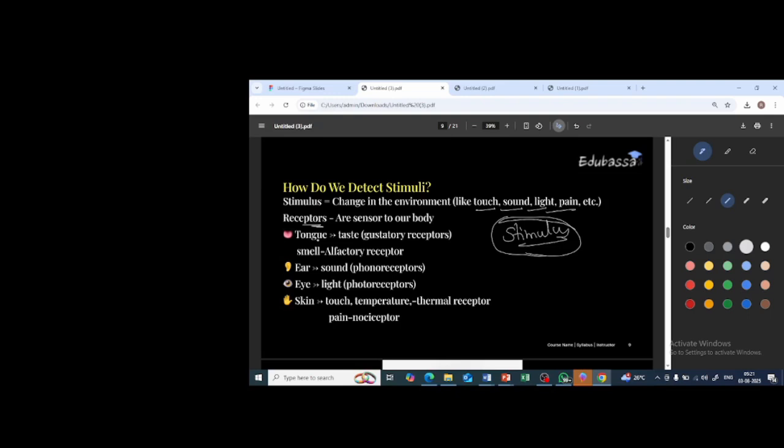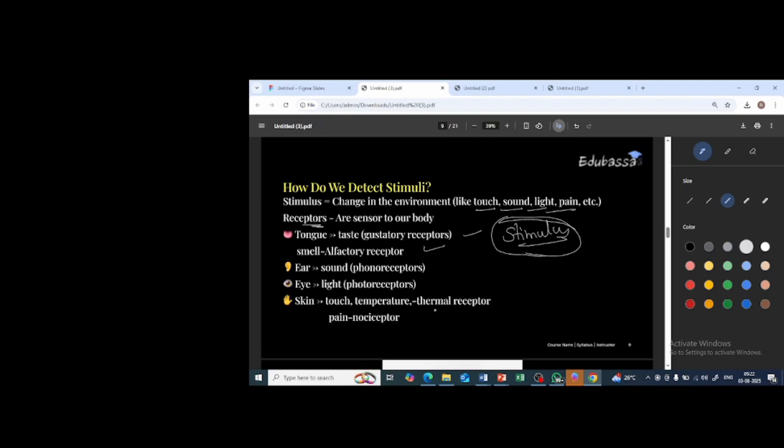For example, in the tongue, in order to taste, there is the gustatory receptor. In order to smell, there is the olfactory receptor. This is important. In the case of sound, the stimulus is felt by the ear, and there is the phonoreceptor. In the case of light, the stimulus is felt by the eyes, and the receptor is the photoreceptor. In the case of skin, if the stimulus is touch as well as temperature, there is the thermal receptor. If the stimulus is pain, there is the nociceptor.